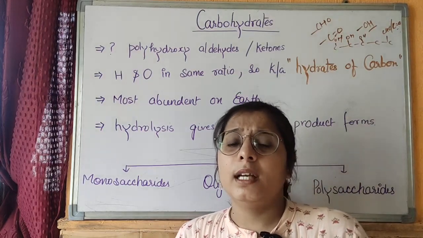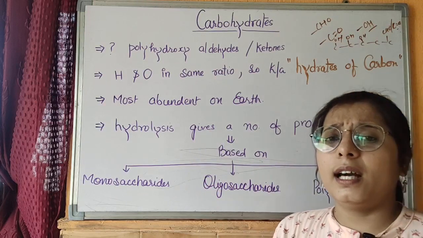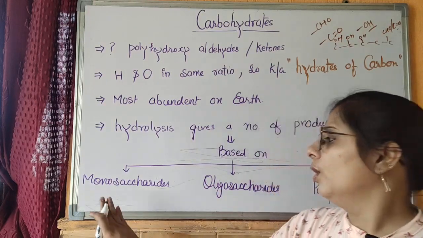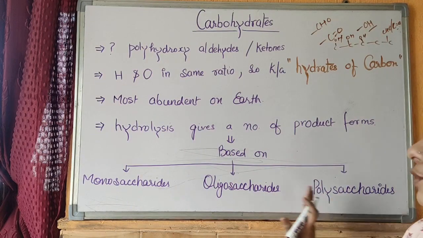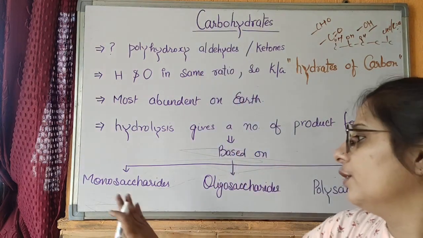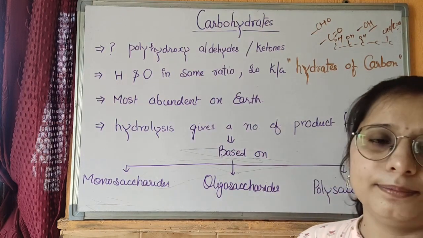of products form. On the basis of this product formation, the carbohydrates are classified into monosaccharide, oligosaccharide and polysaccharide. So, carbohydrates are classified into monosaccharide, oligosaccharide and polysaccharides.